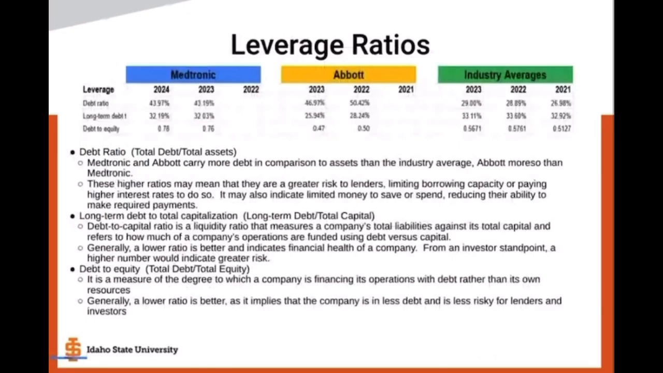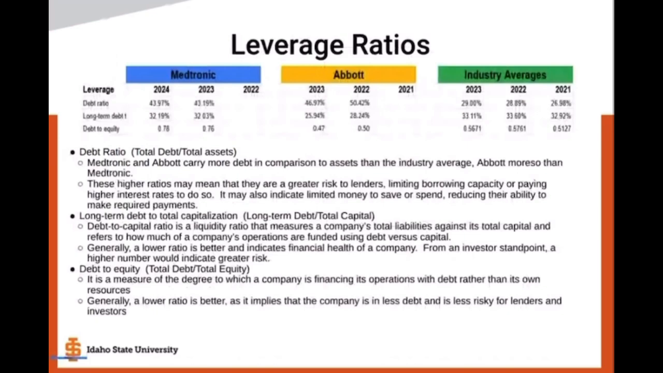These higher ratios may mean that they are a greater risk to lenders, which could limit their borrowing capacity, or means that as a greater risk to lenders they may have to pay higher interest rates to borrow money. That increased risk and higher debt in comparison to assets may also indicate limited money to save or spend, reducing their ability to make required payments in the future.